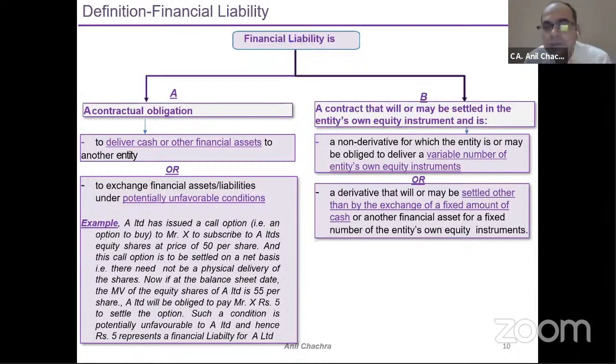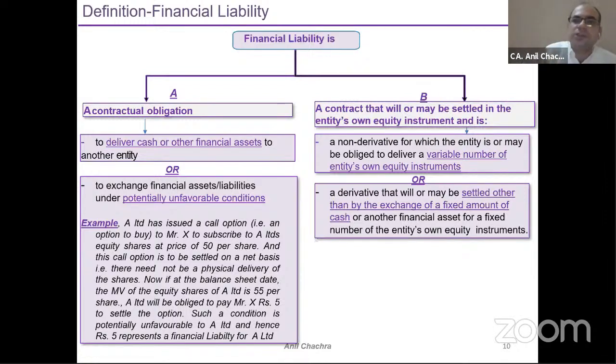Now let's focus on the definition part. Two parts have been mentioned under the standard. One is the contractual obligation. Trade payable is your contractual obligation. You need to pay. Bank loan, you have taken a loan from the bank. It's a contractual obligation. You need to pay. It's a very simple definition, right? The first part is very simple: a contractual obligation to deliver cash or another financial asset to another entity.